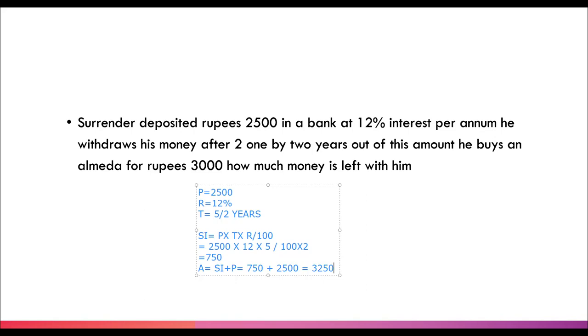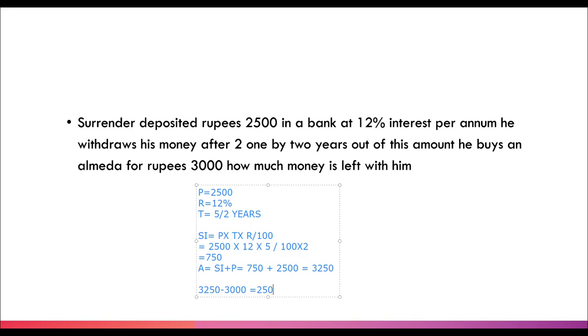Yeah, he will become rich. He can buy a lot of chocolates from that. But he purchased an Almirah to keep and store the chocolates. That boy. So this is his total amount. Now we will subtract rupees 3,000, that is the cost of Almirah, and it will sum up to 250 rupees, which is left with him.